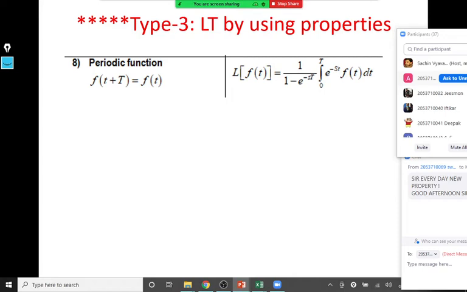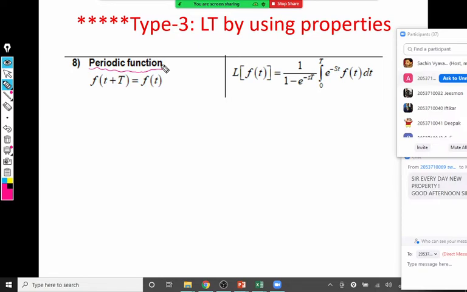Okay, so the last property here from Laplace transform, Laplace of a periodic function. Even if you don't know the meaning of a periodic function, it's not a problem, because you don't have to check whether the function is periodic or not. It is already given in the question that the following function is periodic and find its Laplace transform. So that will be a question.